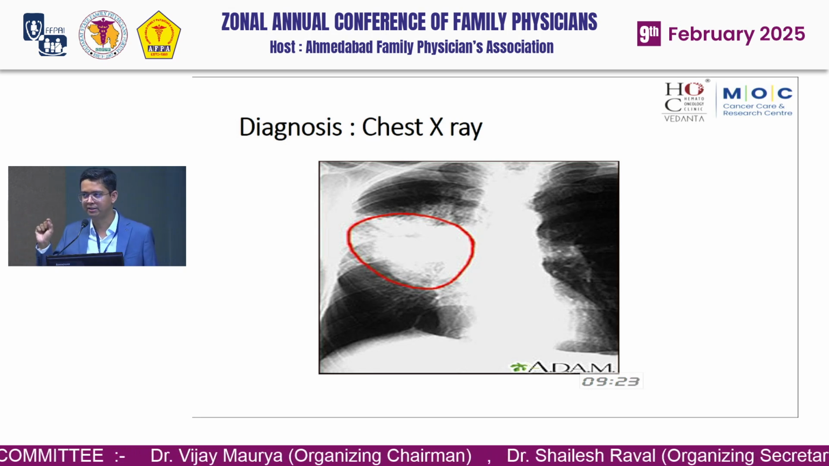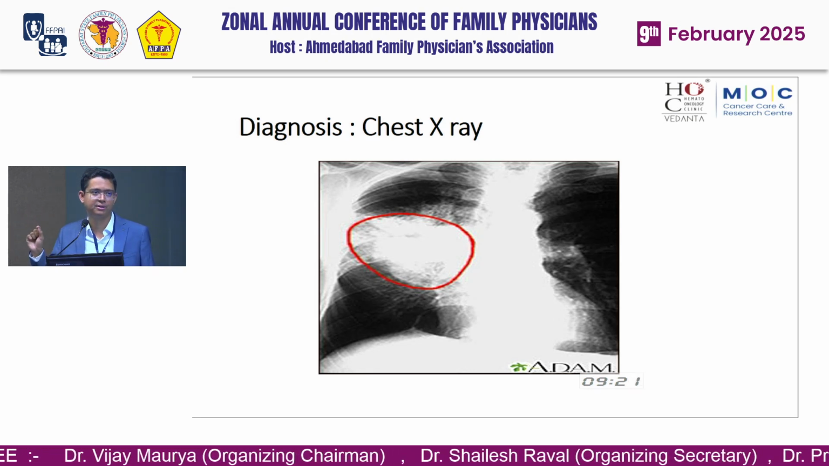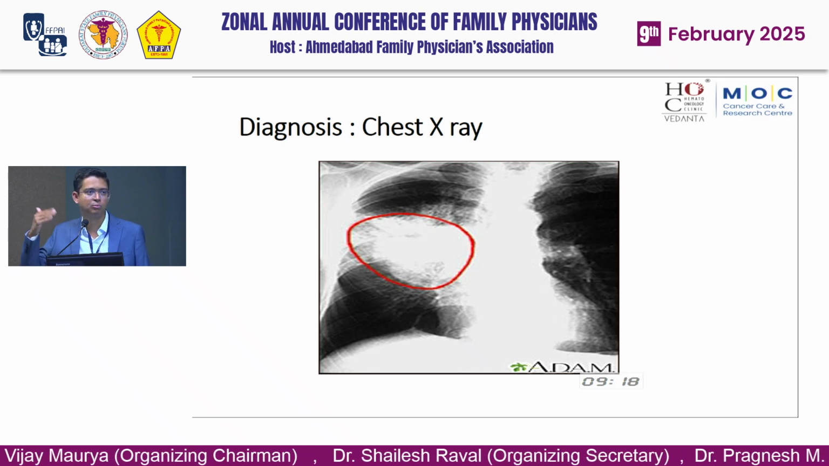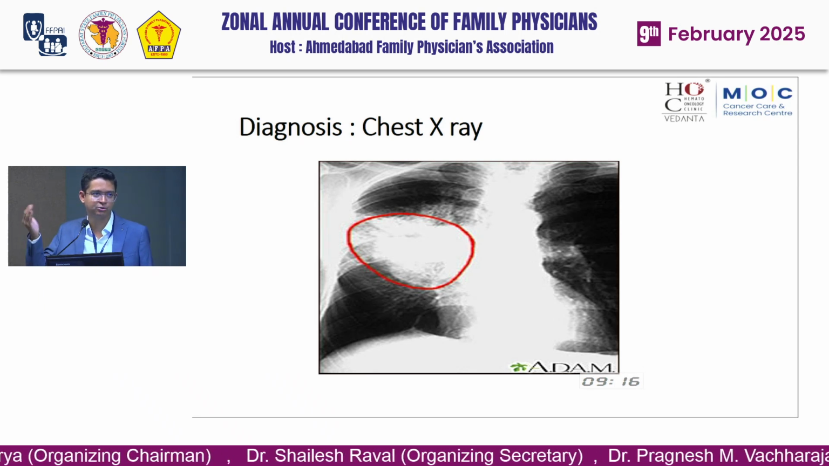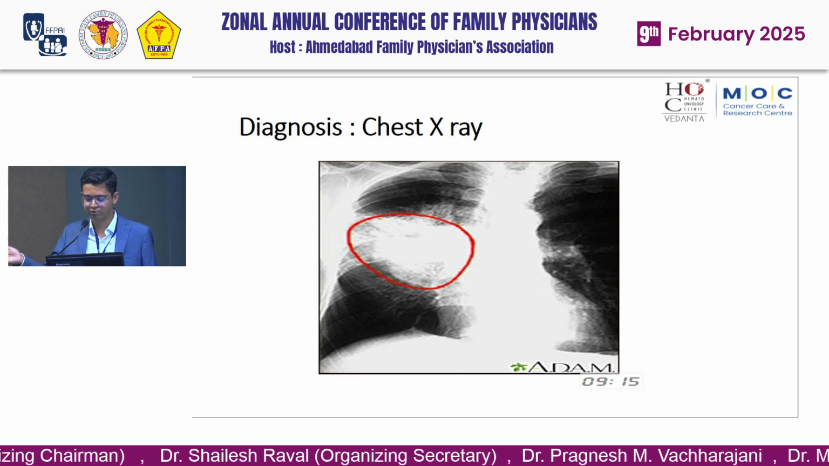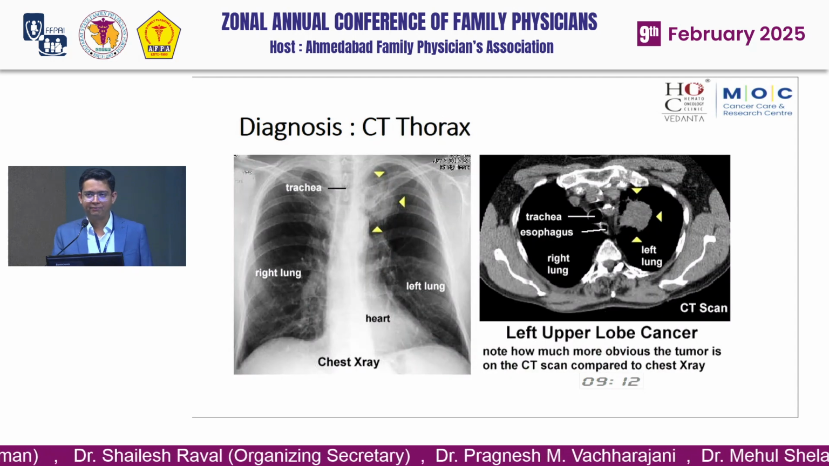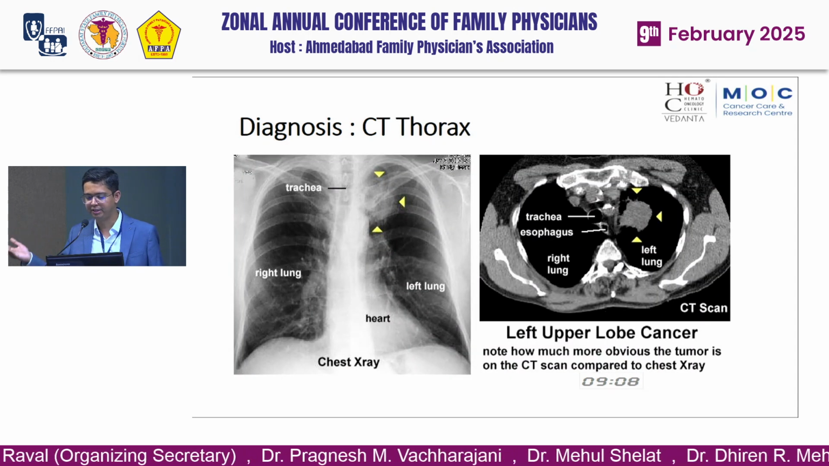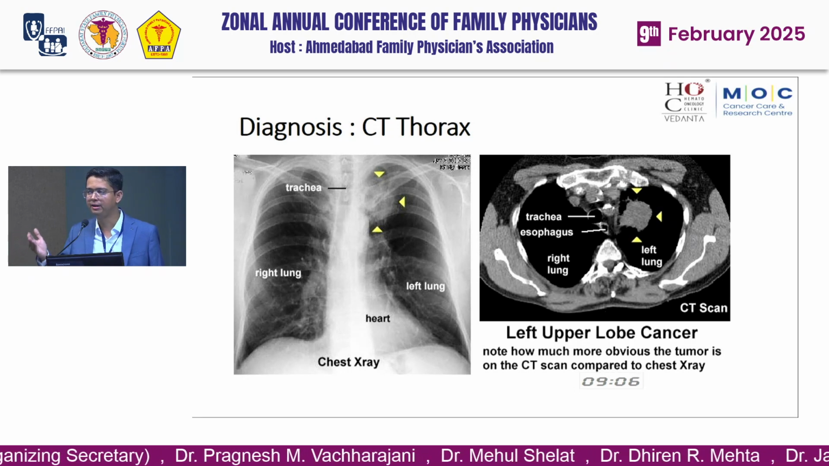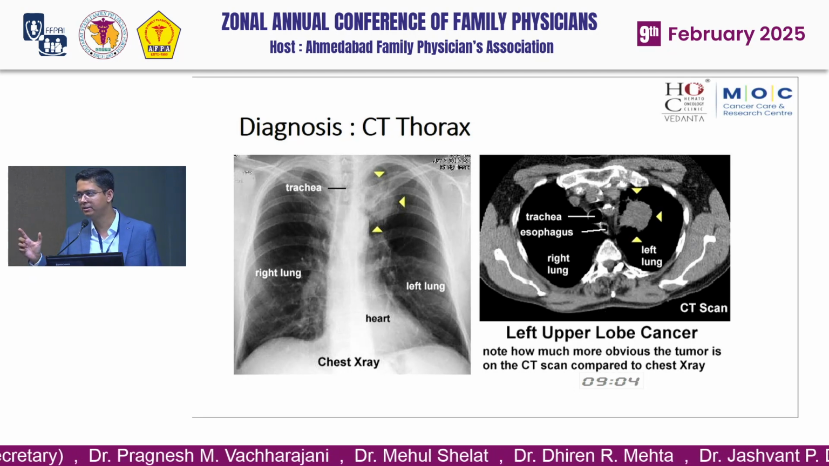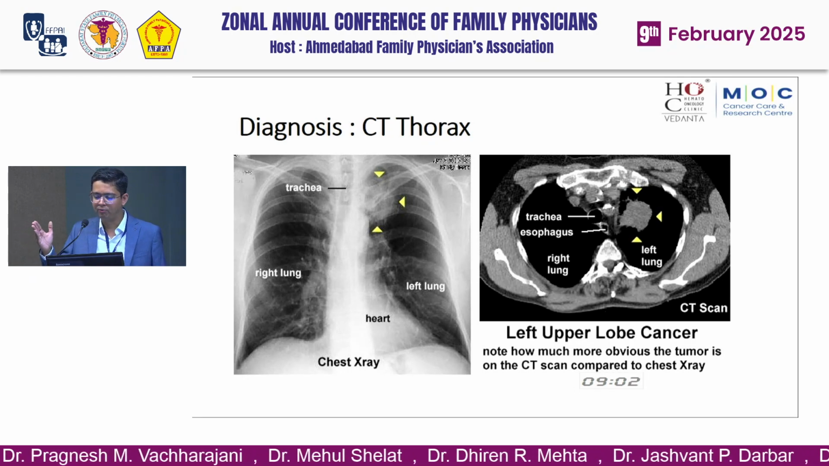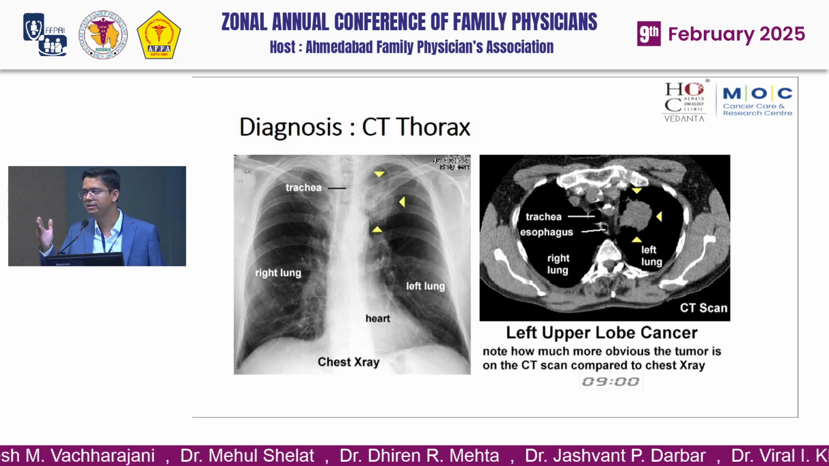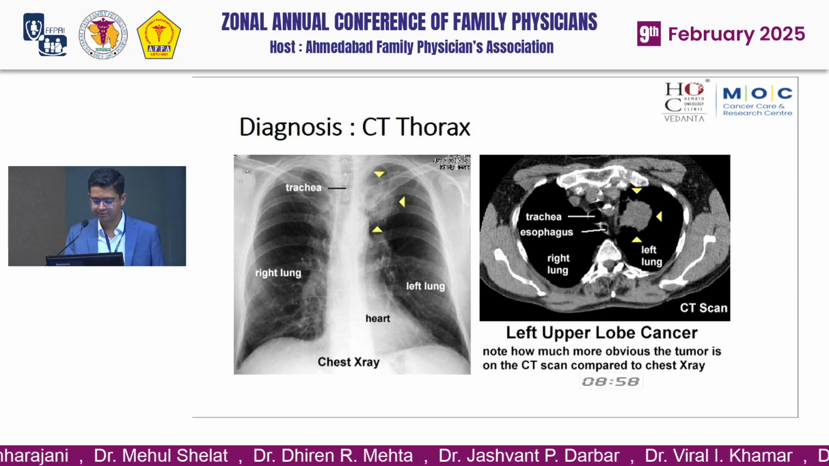Spiculated margins are there because the periphery of the tumor has more growing cells as compared to the center of the tumor, where necrosis is more. After seeing this picture in the chest X-ray, you should do a CT thorax. In CT thorax, you can diagnose the extent of the disease. You can see what is the size of the tumor, and what is the involvement of the other organs.